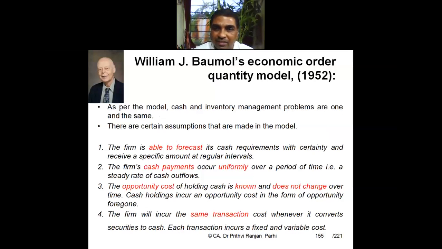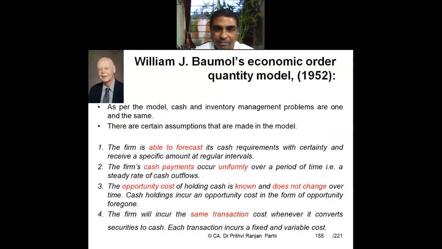Because we will be needing cash, the transaction cost for that is fixed. That is also constant. That does not change. Transaction cost is constant. Carrying cost is also constant. And the firm is able to forecast its cash outflows, and cash payments are also uniform. So these are the assumptions Mr. Baumol has taken to prove his theory.